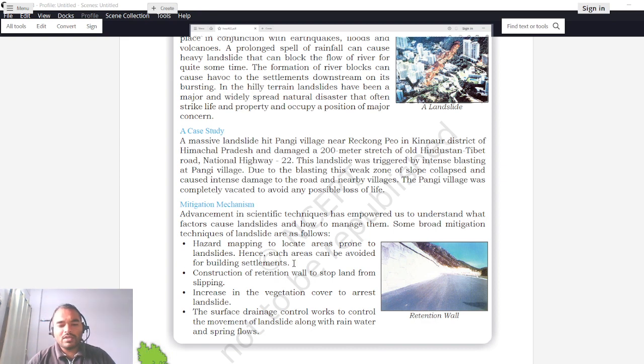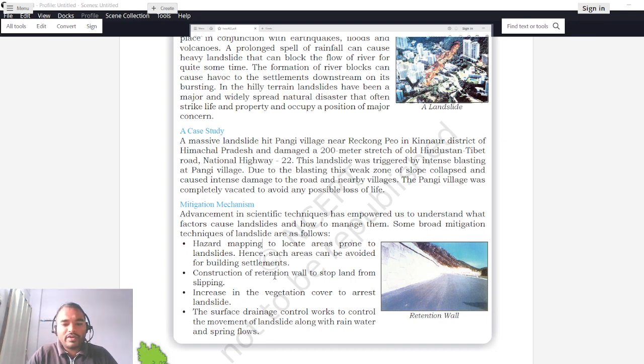So the primary cause we are trying to tackle is, see, what we will do is, whenever we are thinking of making a house in any area, or settling any village in a hilly area, hazard mapping will be done. So government will help us in finding out whether this area is prone to landslide or not. If the area is prone to more landslide, then obviously the village won't be allowed to settle in that particular place. But if the area is not prone to landslide, in that case the village will be allowed to settle, right? So that is the first thing.